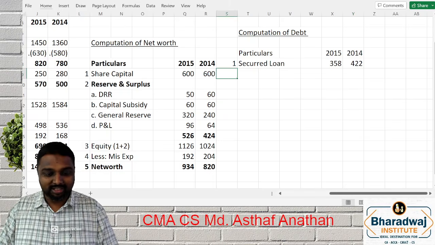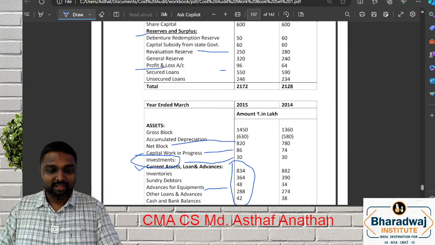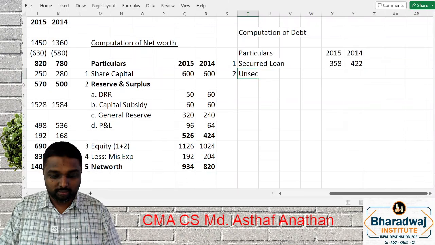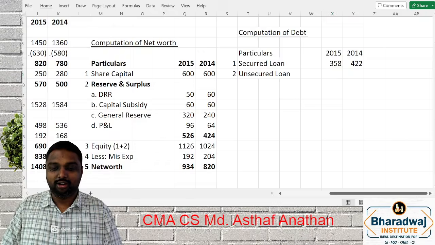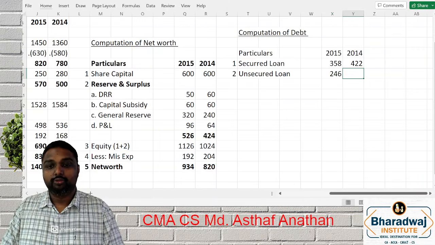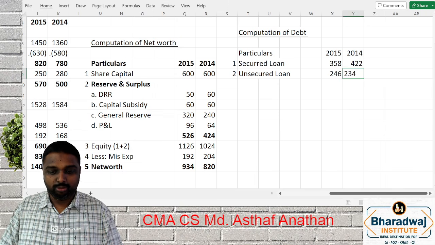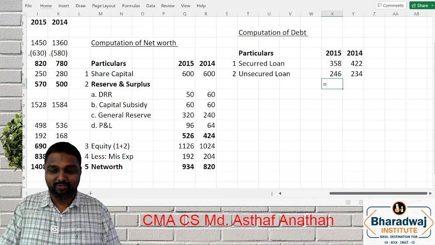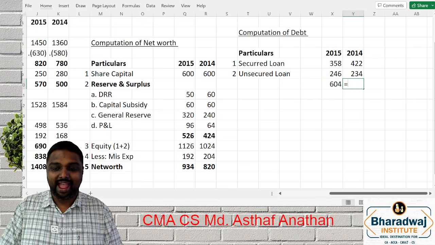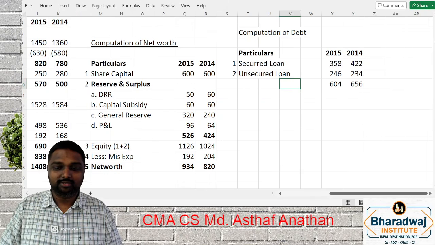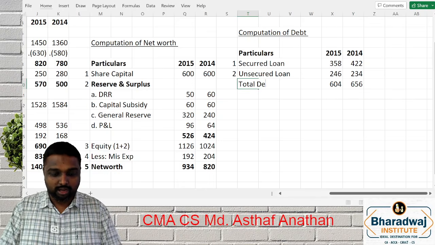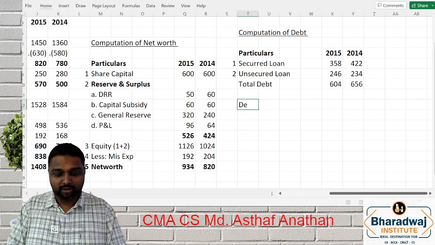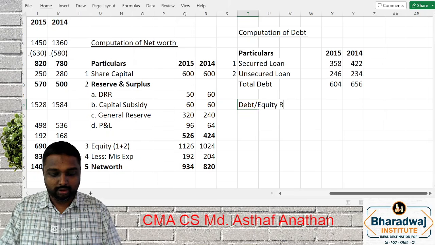Next, there is one more item, unsecured loan. 246 and 234. You got the unsecured loan also. Now we have to add the total. This is what is called total debt. Now we can go for the debt equity ratio.